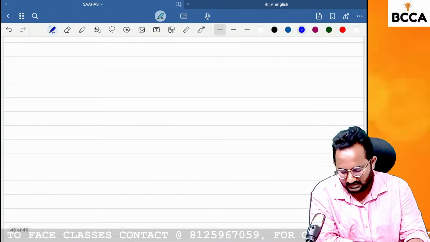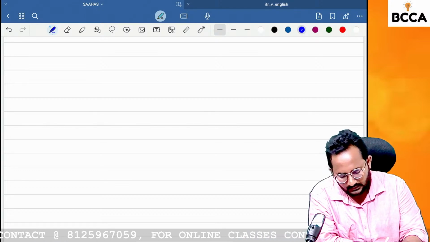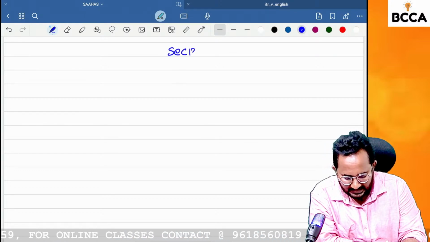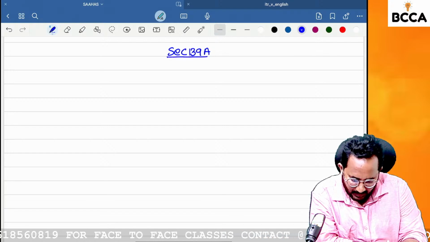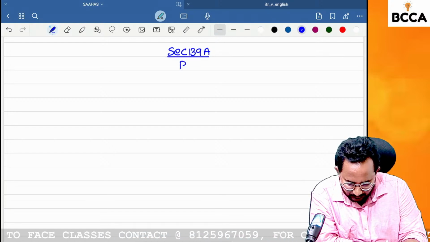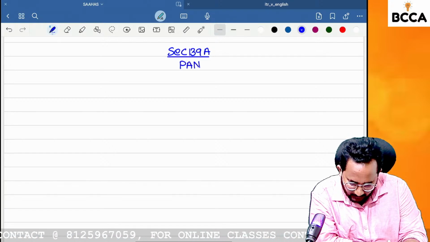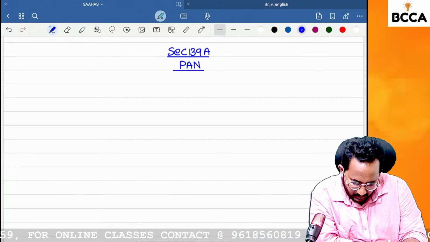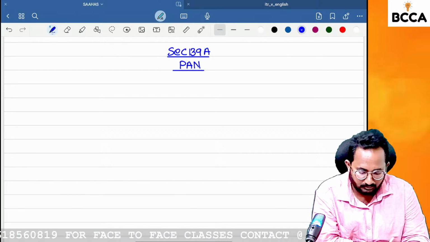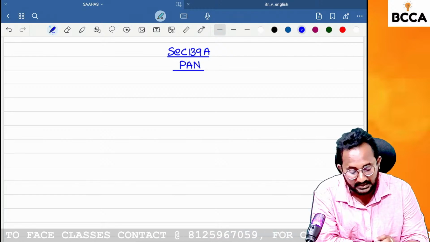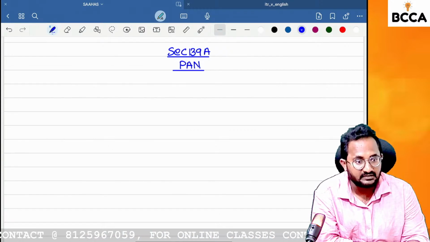So we have to start the discussion of section 139A. What is that concept? PAN. If you are verifying your study material, maybe the PAN concept is not there. Maybe you didn't get any concept related to 139A in your study material.